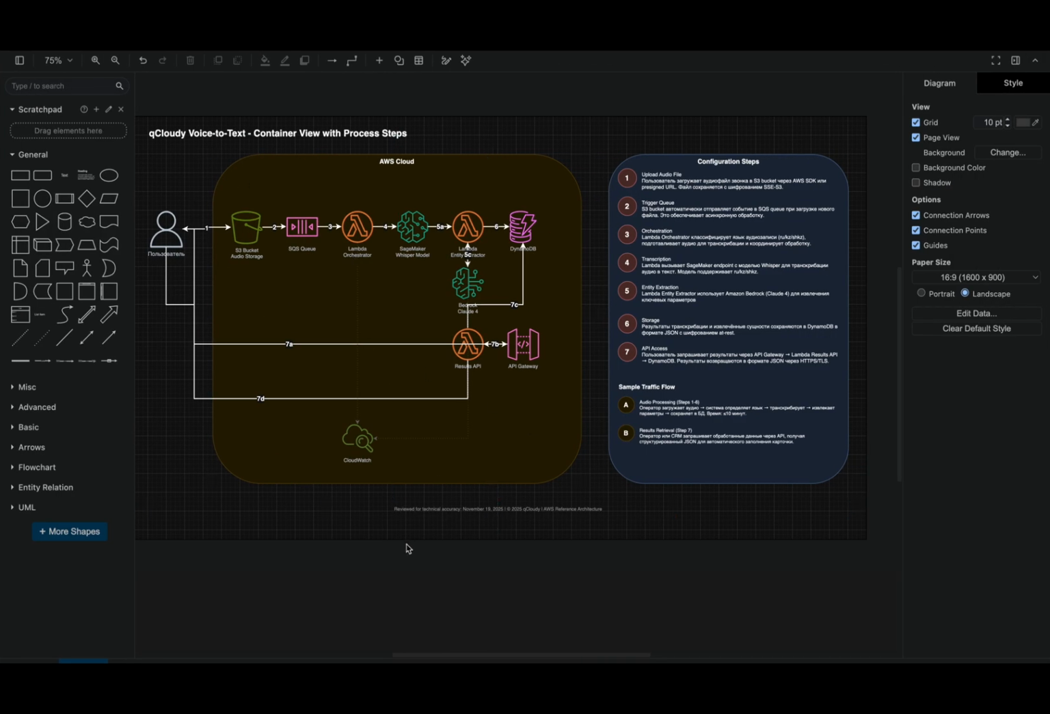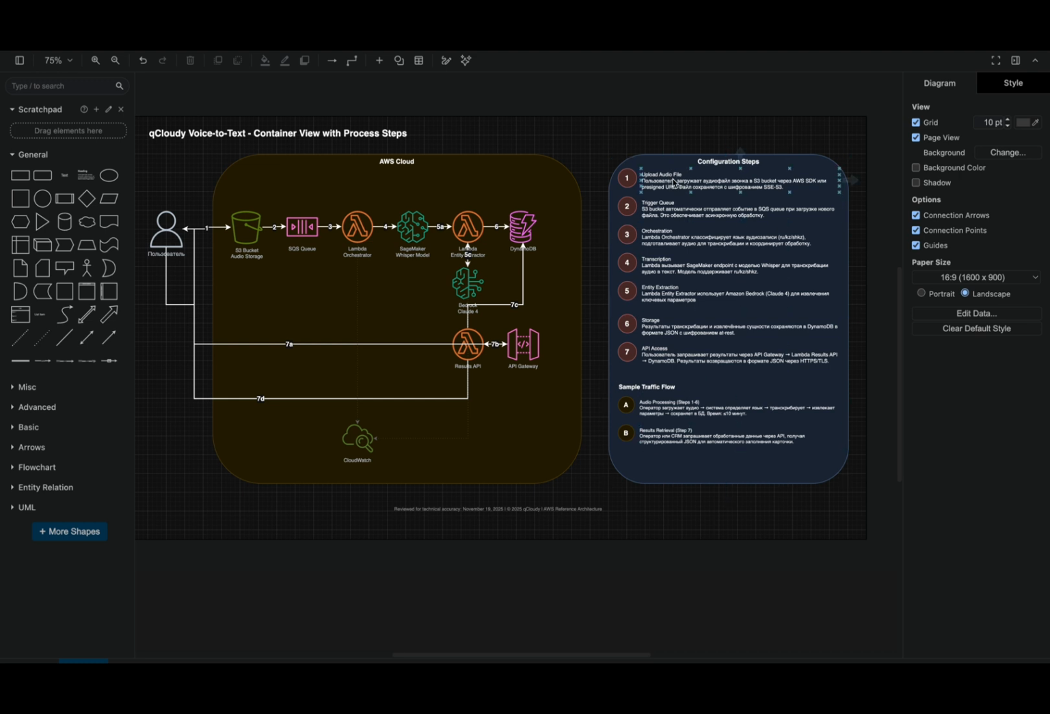So the project is about getting the audio files from the consumer, which should be transcribed, and after transcription our model should extract the needed entities from the text and send it back to the user. Here are the configuration steps of how the flow works.